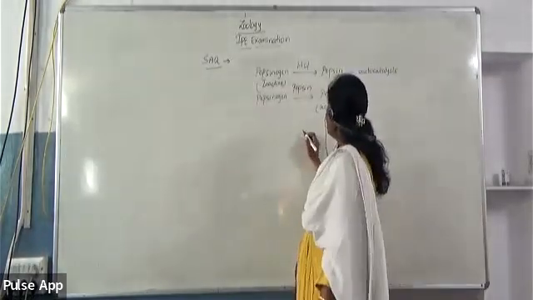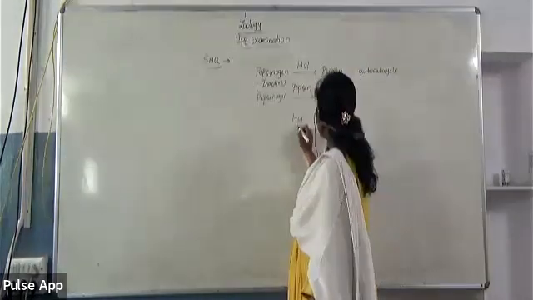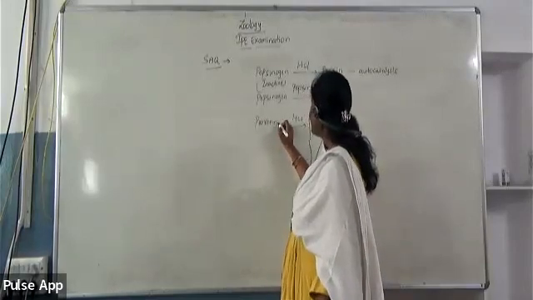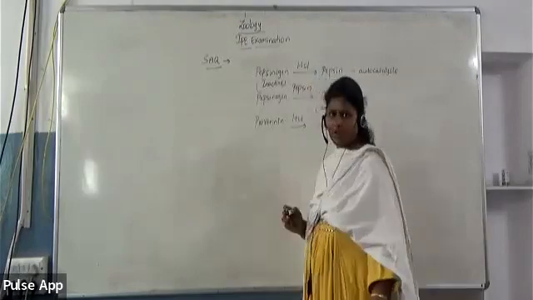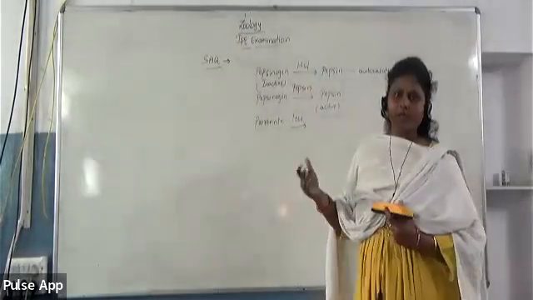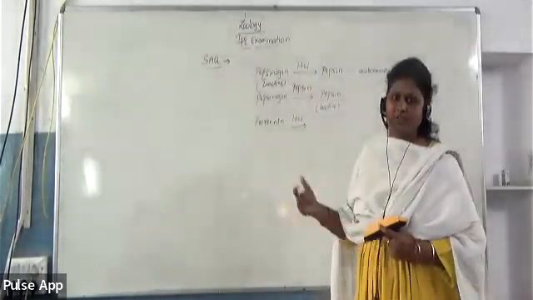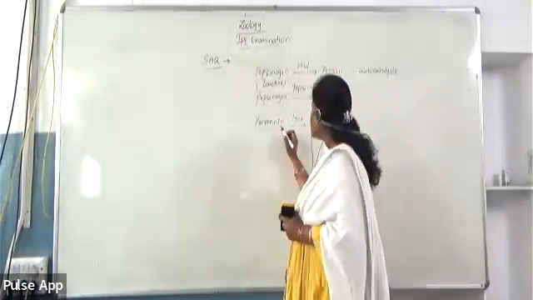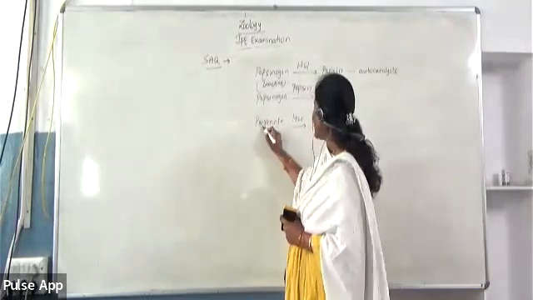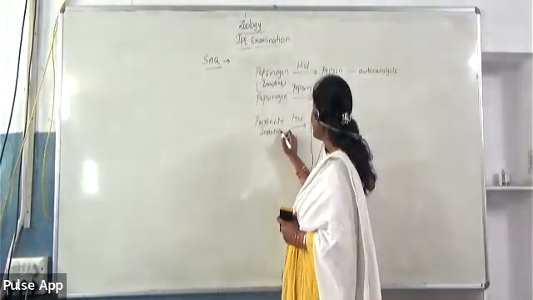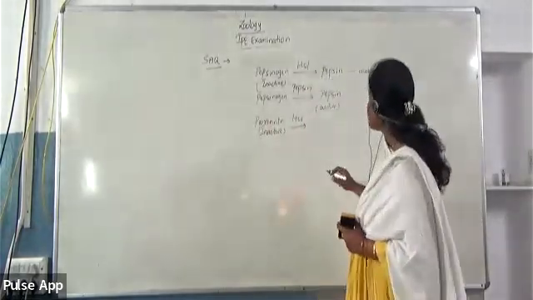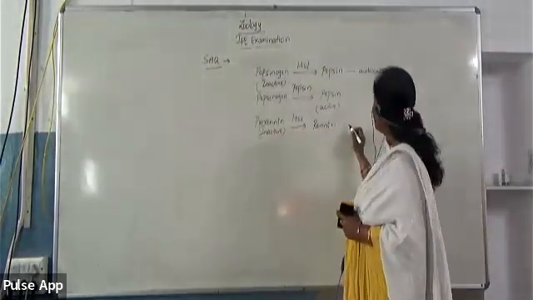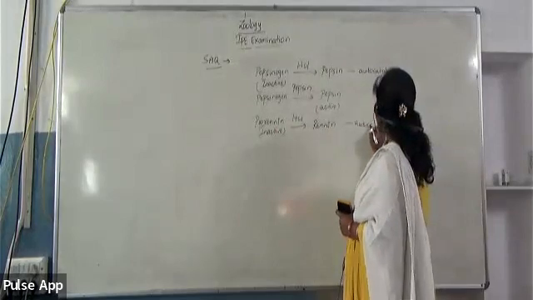In the same way, HCl is also an activator for prorenin. Renin is an enzyme which is secreted only in infants, and with the increase in the age of the infant, slowly the renin secretion also will stop. This renin enzyme is also present in inactive form called prorenin. Prorenin in the presence of HCl gets converted into active renin, where it also performs autocatalysis.